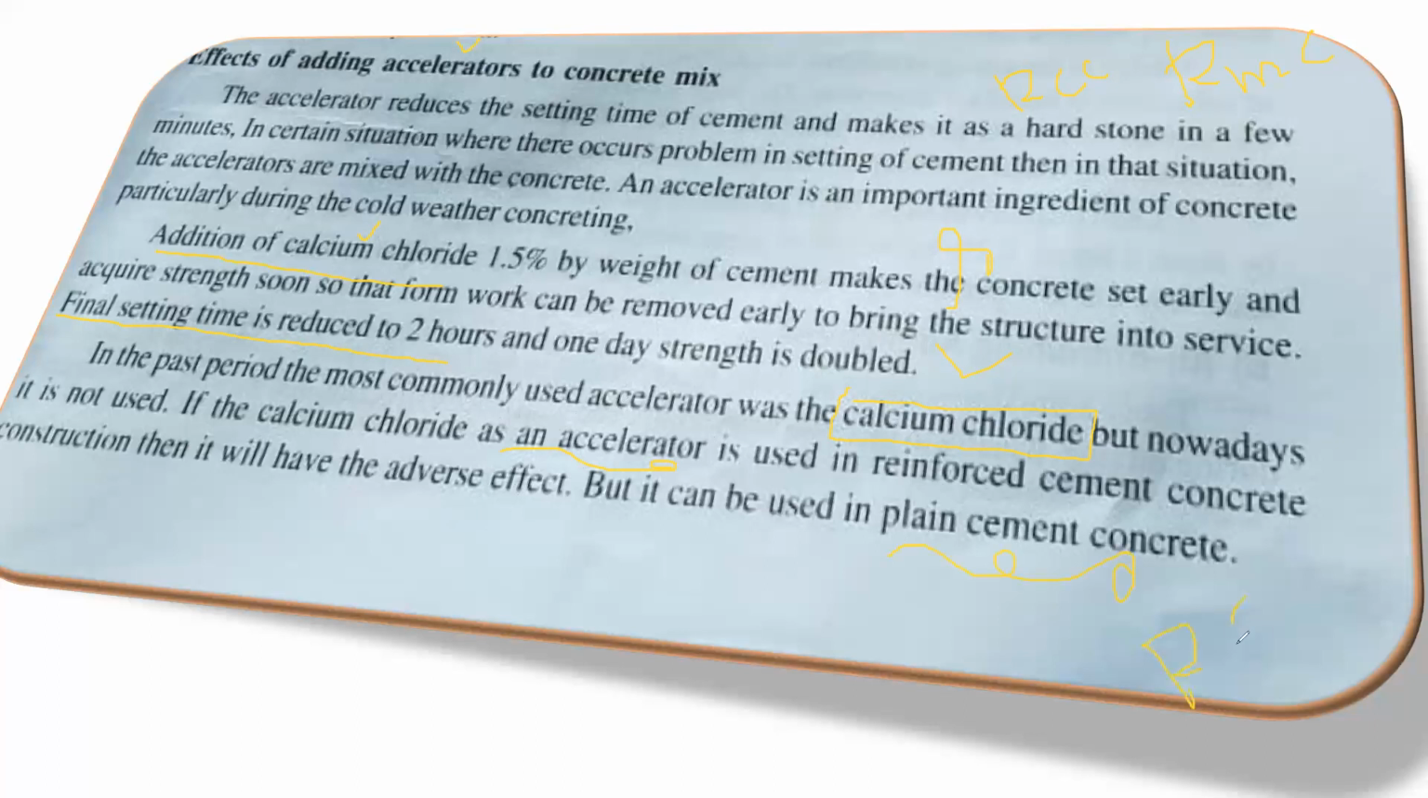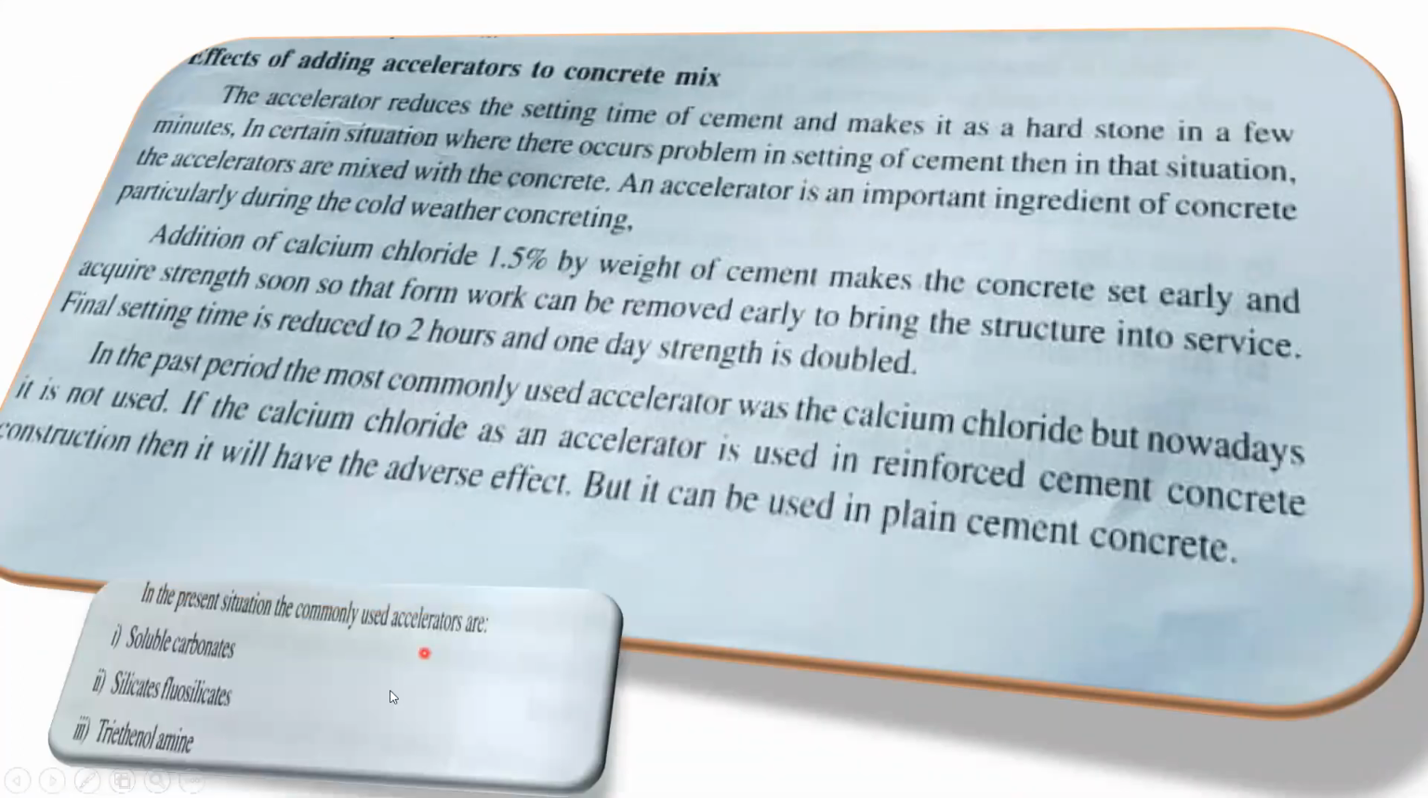So if you want to do a PCC, that means you don't have reinforcement bar in that. In that case, you can try to make use of calcium chloride. But for RCC, we usually don't go with calcium chloride, since it has an adverse effect, like it will create corrosion in the rebar. But if you limit the percentage of that, you can go with calcium chloride as an accelerator even for the RCC.